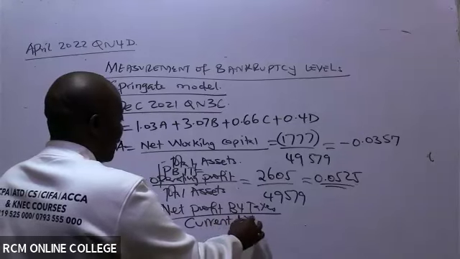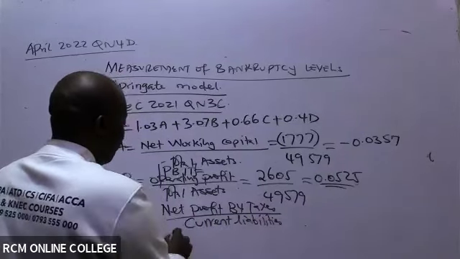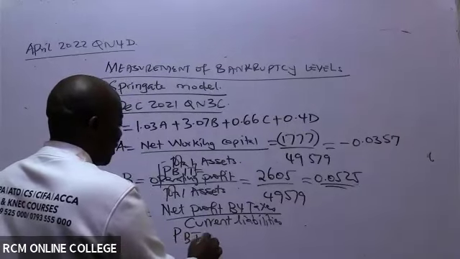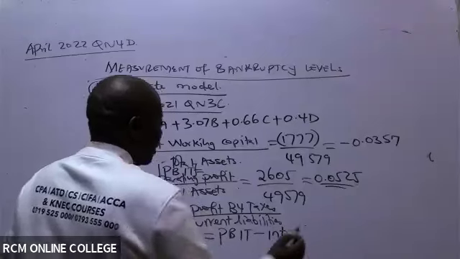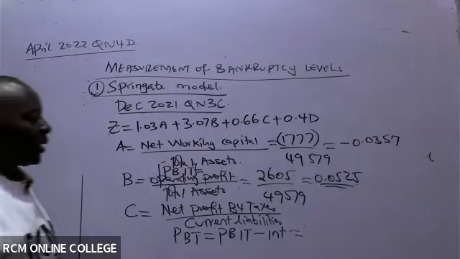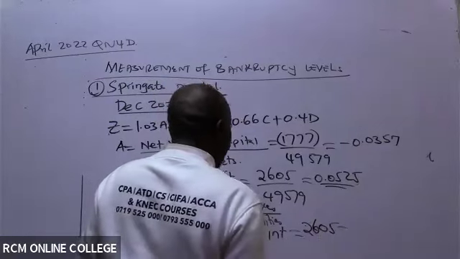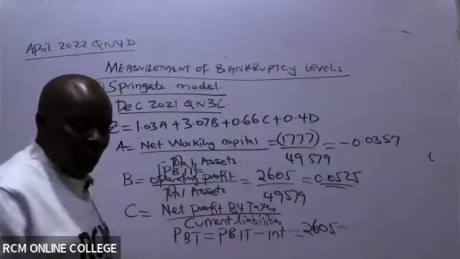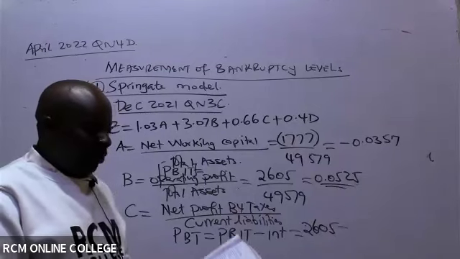So this profit before taxes will be PBIT minus interest. And PBIT, you guys have given me 2605. Is there anybody who is able to see our interest from the question? Ruth has been able to nail it.